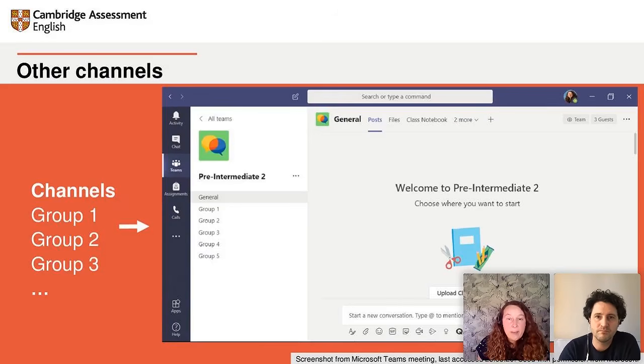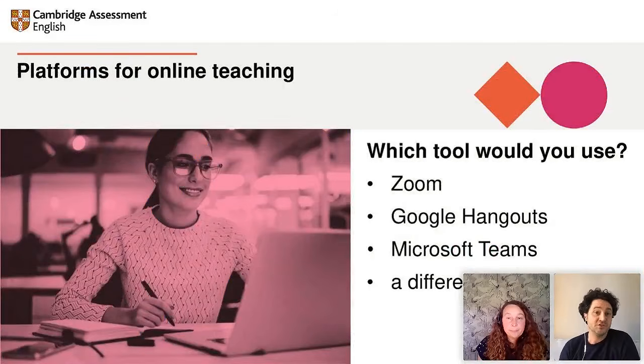Okay, so let's wrap up there, Ollie. We've shown you 3 platforms, which are all a bit different. Of these 3, Zoom has all the features we've been talking about. Google Hangouts is really simple and easy to use, and Microsoft Teams has a much wider offer. There are other platforms too. Skype and Google Hangouts are similar. You might prefer Google Classroom to the Microsoft offer. And there are other tools like Blackboard and Whereby.